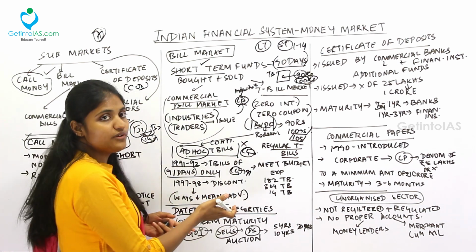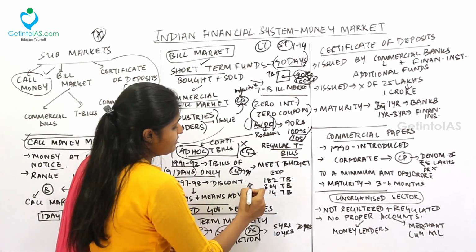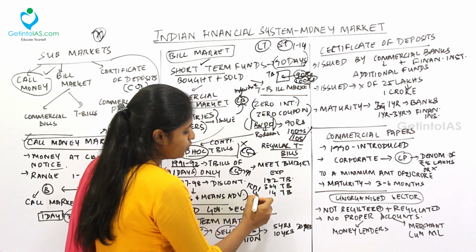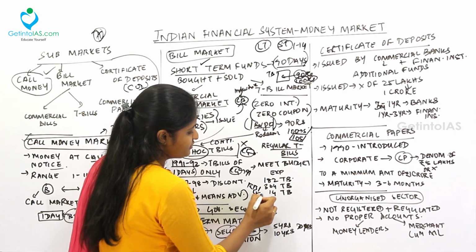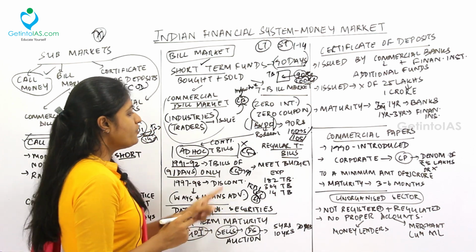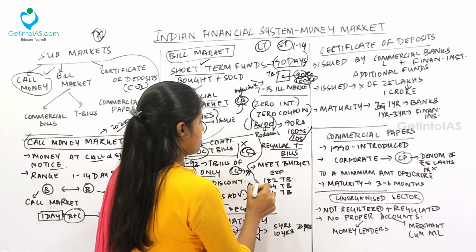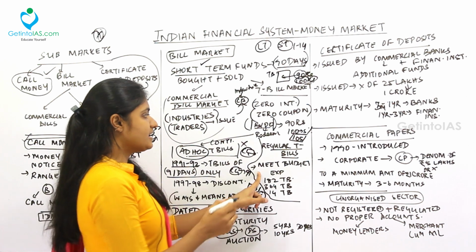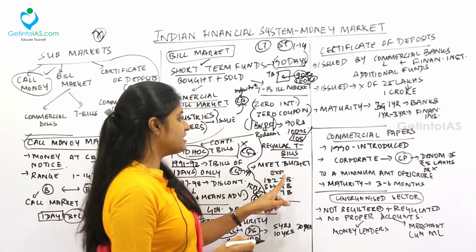We already dealt with ways and means advances, that is RBI will lend money to whom? The central government and state governments for a short period of time. That is called as ways and means advances. Now coming to the regular T-bill. What is called as the regular T-bill? See, regular T-bills are issued to meet the budget expenses.